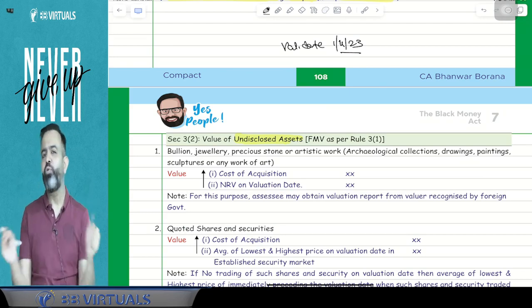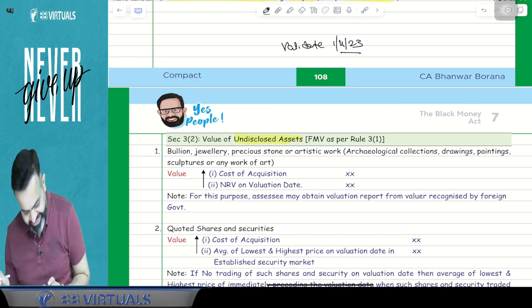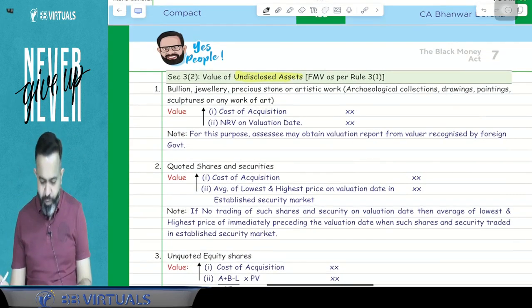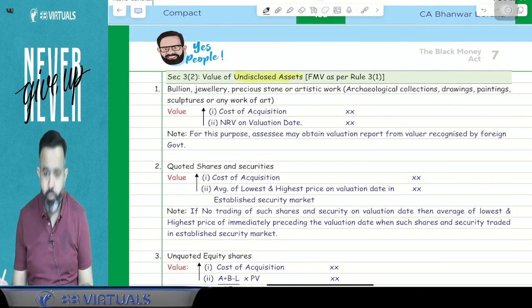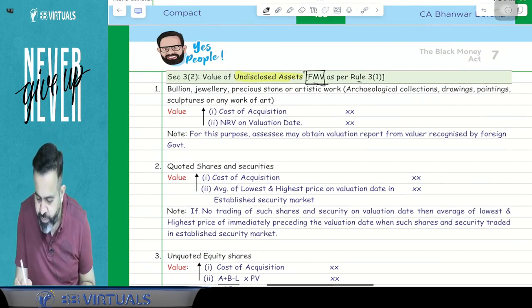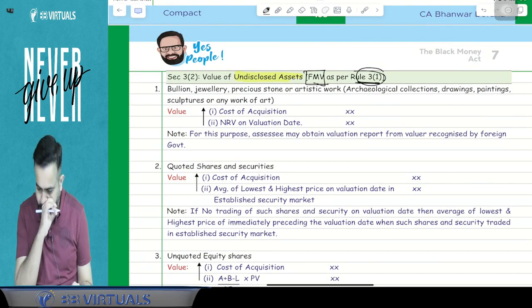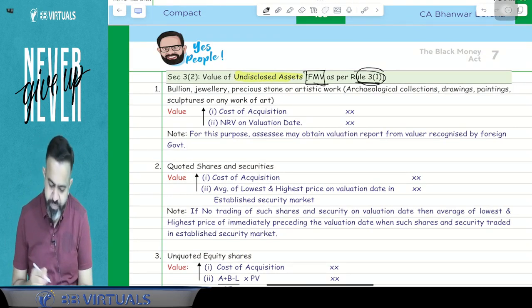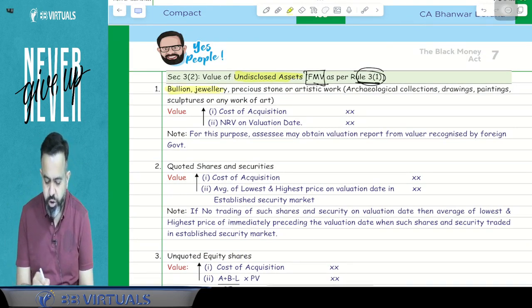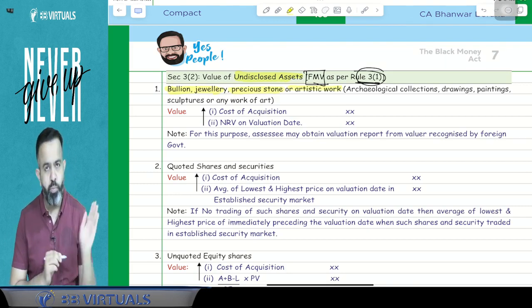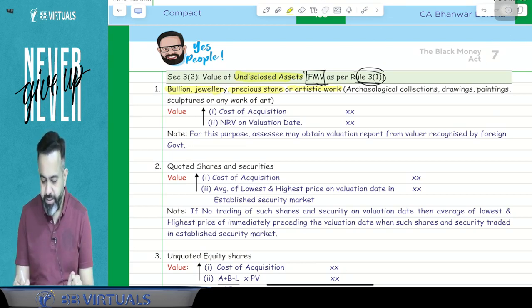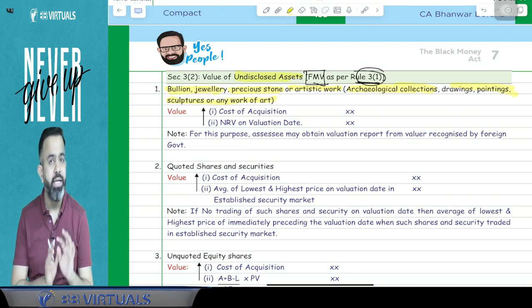Now sir, how to value the property? So try to understand. First is the value of the undisclosed asset, means how we will calculate the FMV as per Rule 3.1. And Rule 3.1 says that first is, in case of bullion, jewelry, precious stone, artistic work. Artistic work means archaeological collection, drawing, paintings, sculptures or any other work of art.